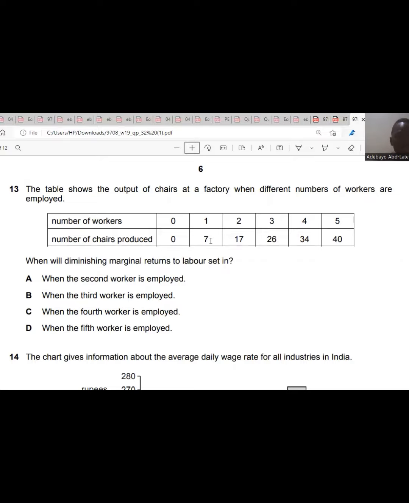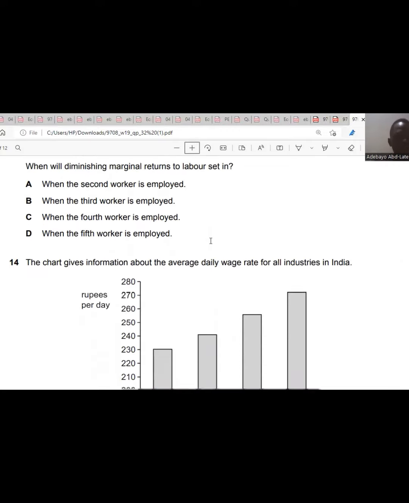So that means there's diminishing marginal return to labor here, because the productivity of labor at an increase in the extra 1 worker does not increase the marginal product. So it is 3. That means employing the third worker makes it become diminishing marginal return. So 13 is B.